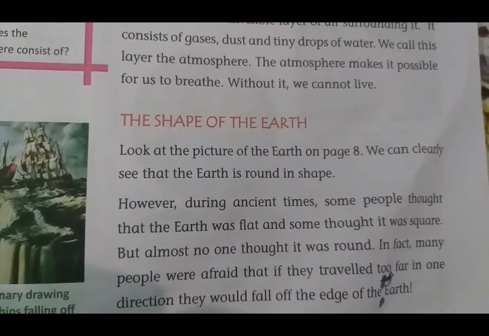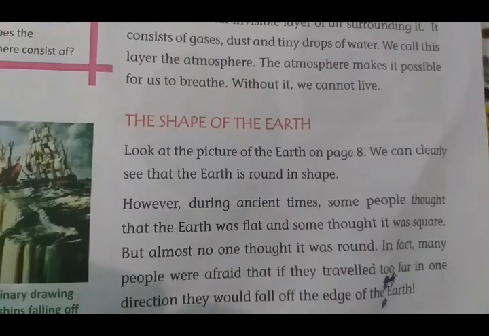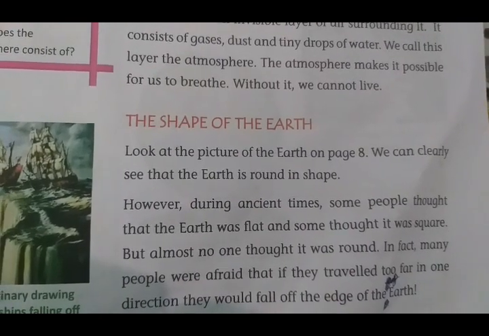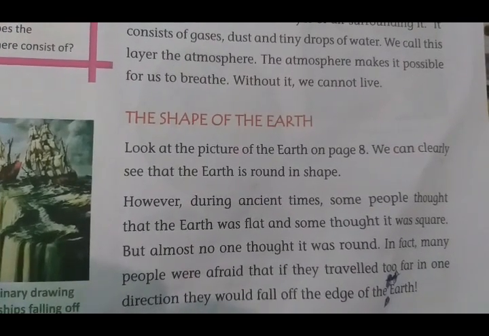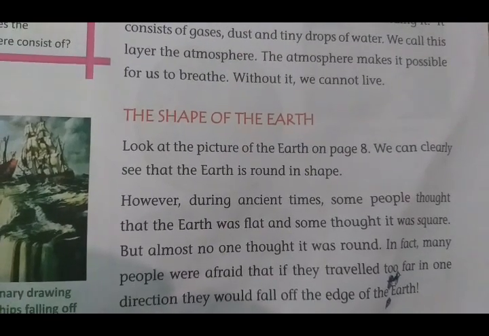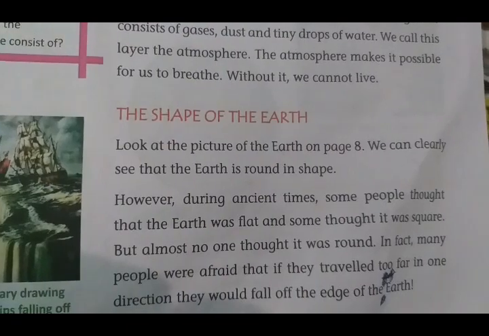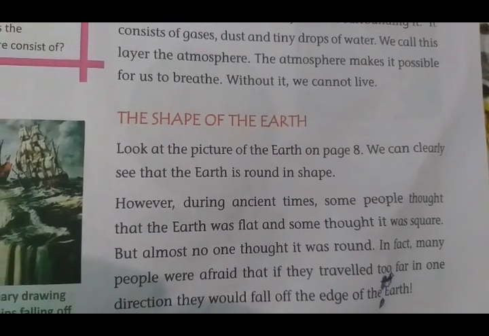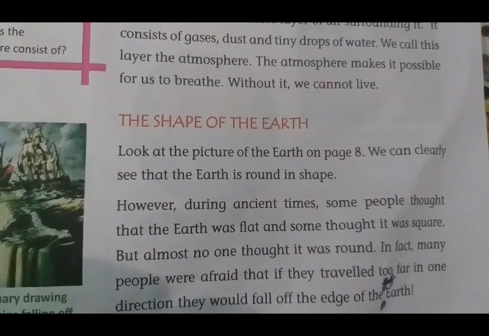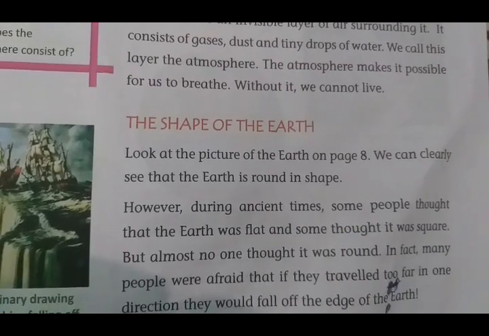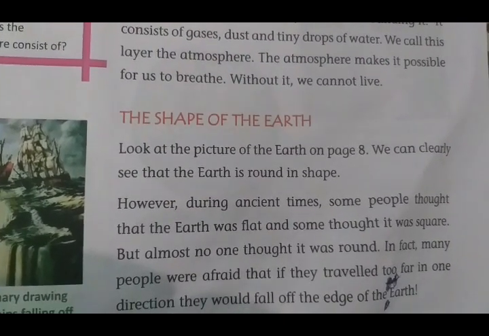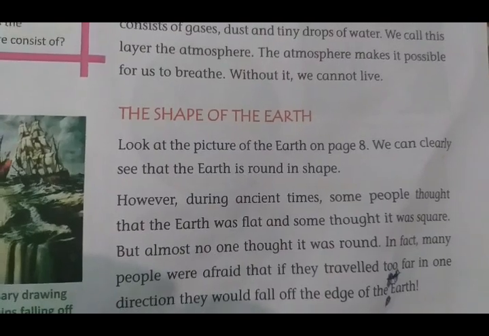In the ancient days, it was believed that the earth was flat or square. People did not have an idea that the earth was round. They were afraid to travel too far in one direction because they thought they would fall off the edge of the flat earth.